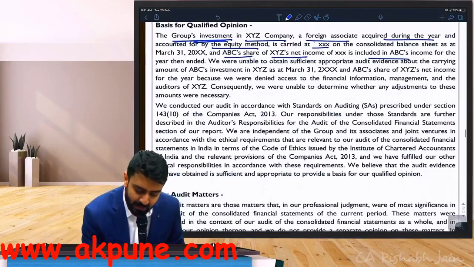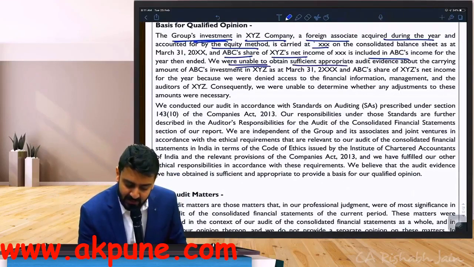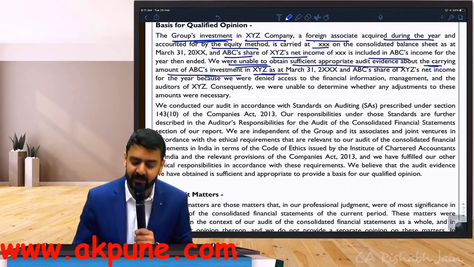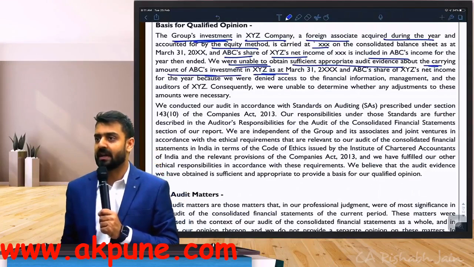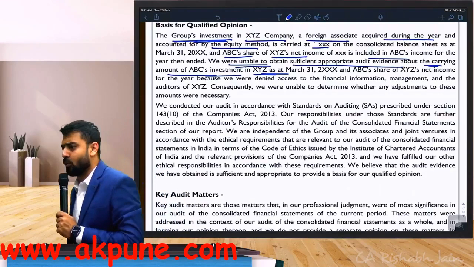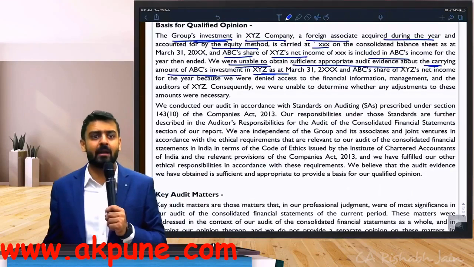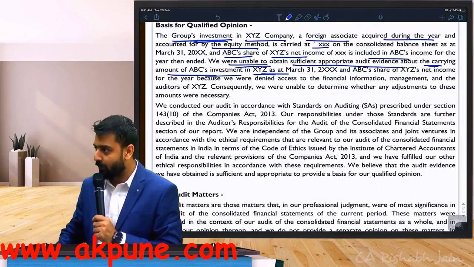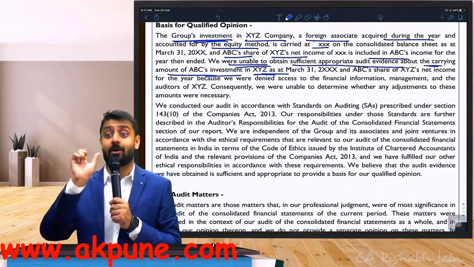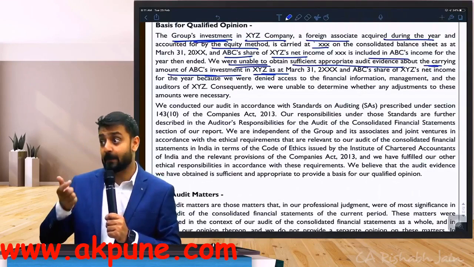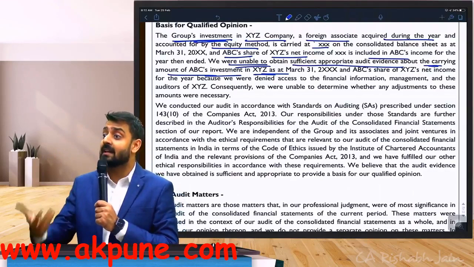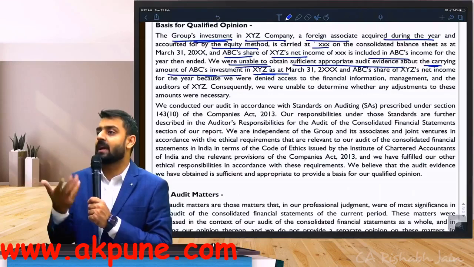Look at this. We are unable to obtain sufficient and appropriate audit evidence about the carrying amount of ABC's investment in XYZ. For example, you are saying, I acquired this company for a value of 10,000 crore rupees. I don't know how you arrived at 10,000 crore rupees. For a Walmart, 10,000 crore can be immaterial. Are you getting my point? But 10,000 crore is still individually an important transaction. It is not becoming a substantial part of your financial statement, but still it's a very important transaction. And I cannot understand that transaction. Why? Because the evidence for that transaction is not available.